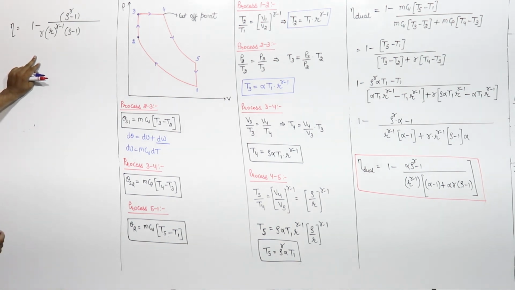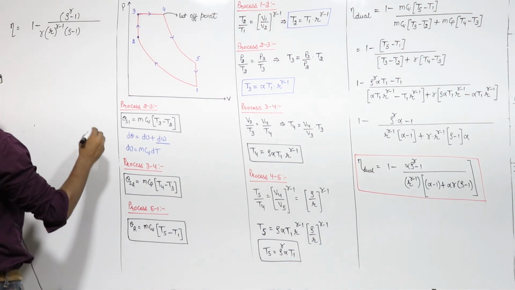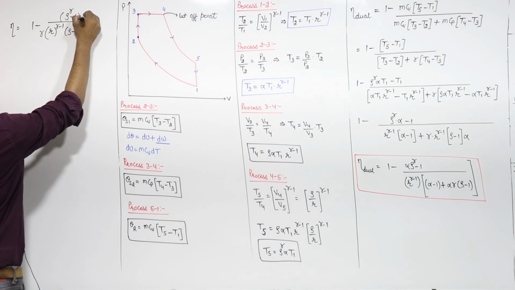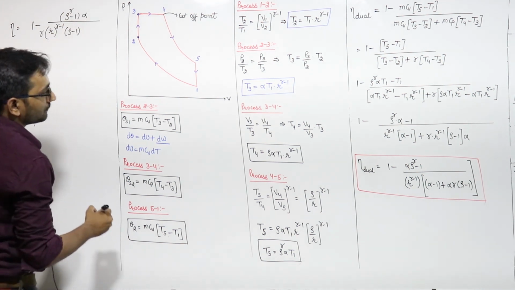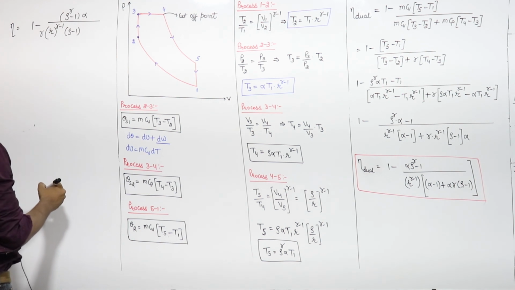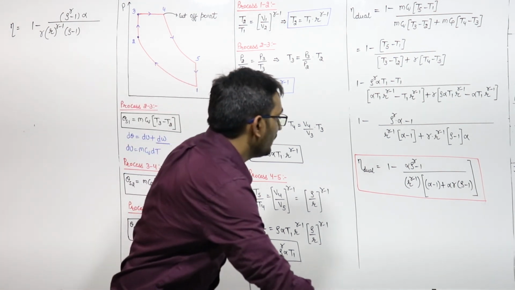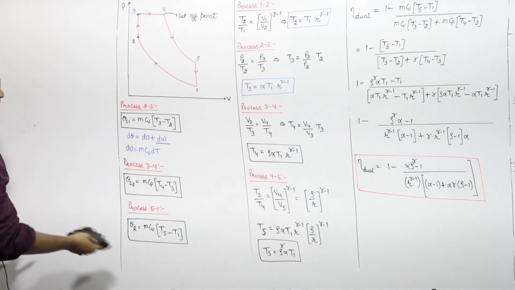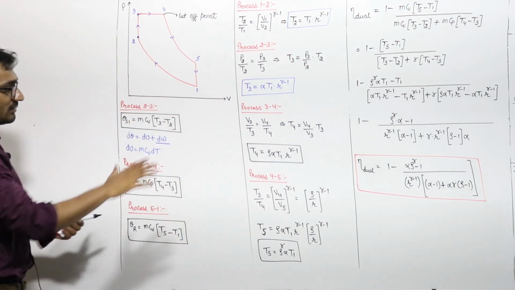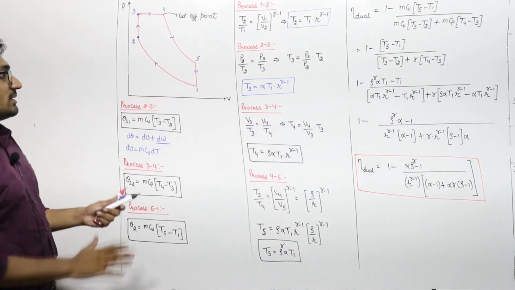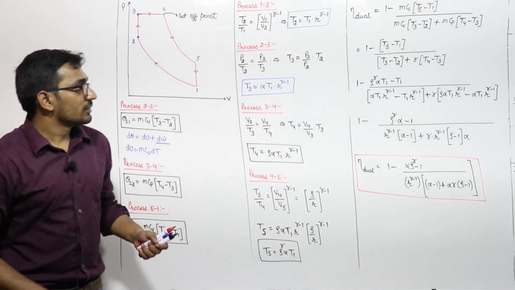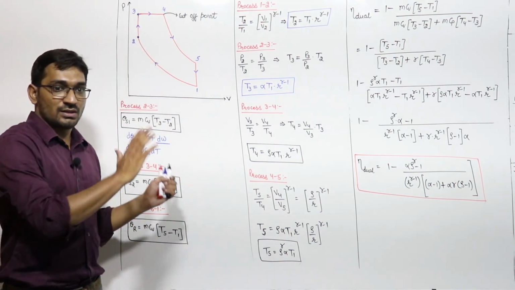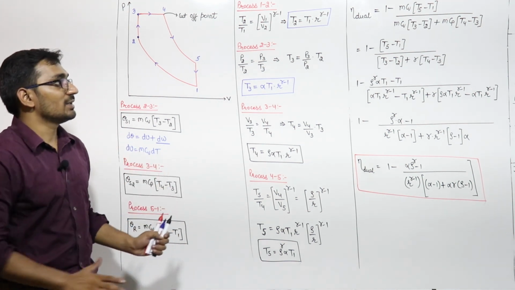Now, if you want to write this for the dual cycle, then how can you write? Then if I multiply this with alpha, let us multiply this with alpha, right? You can't remember like this. No need to remember, just see how to solve for the derivation of the efficiency of the dual cycle. So this will be the end of the syllabus for Otto cycle, dual cycle, diesel cycle for the GATE perspective.